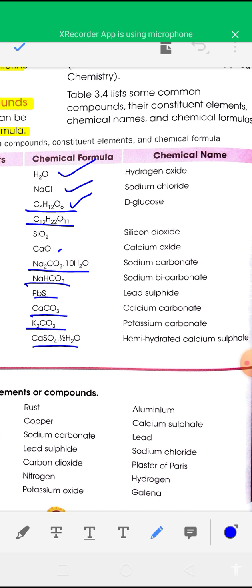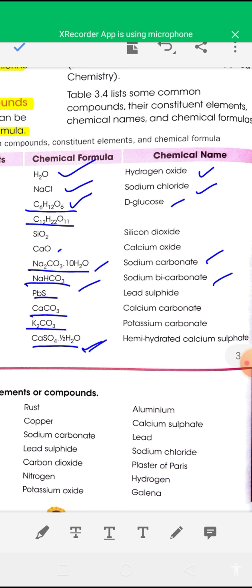The chemical name of water is hydrogen oxide. NaCl is sodium chloride. The chemical name of glucose is D-glucose, and of sucrose is D-sucrose. The chemical name of washing soda is sodium carbonate, and of baking soda is sodium bicarbonate.